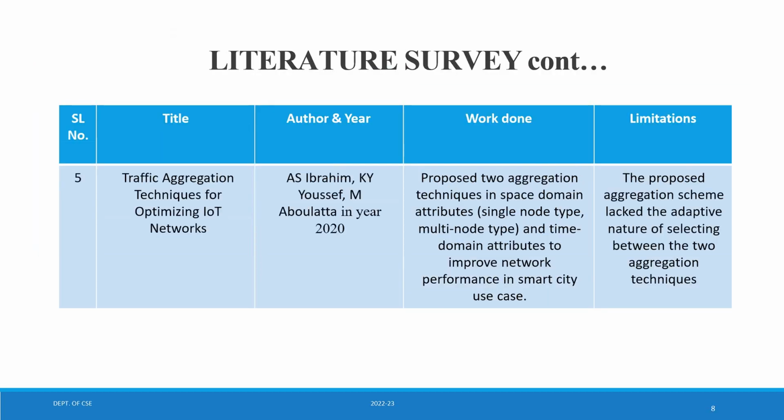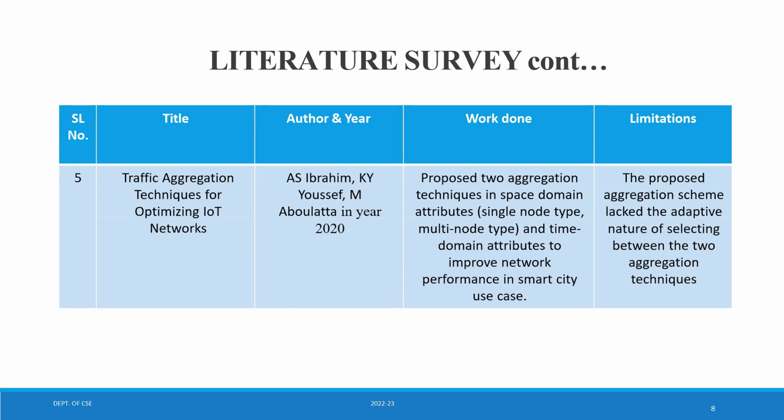Next, in the literature survey, titled Traffic Aggregation Techniques for Optimizing IoT Networks, this is one of the titles given by A.S. Ibrahim, K.Y. Youssef, and M. Abolata in 2020. Work done: they proposed two aggregation techniques, in space domain attributes, single node type and multiple node type, and time domain attributes, to improve network performance in a smart city use case.